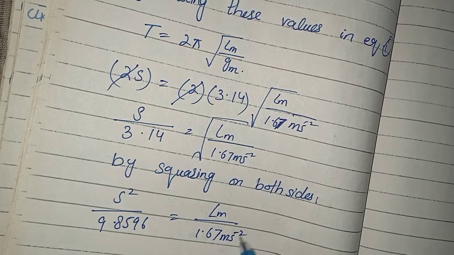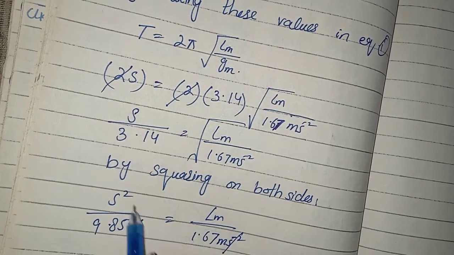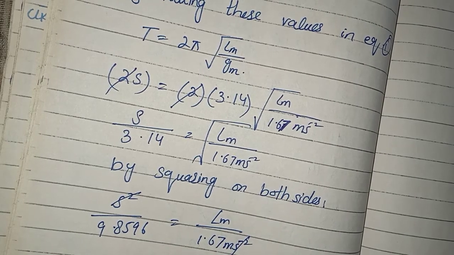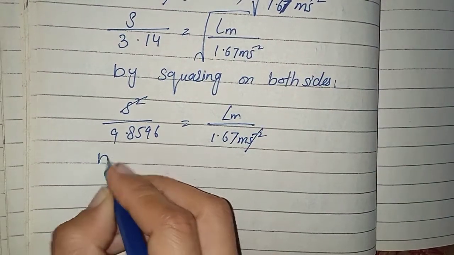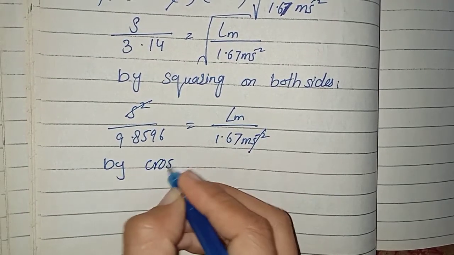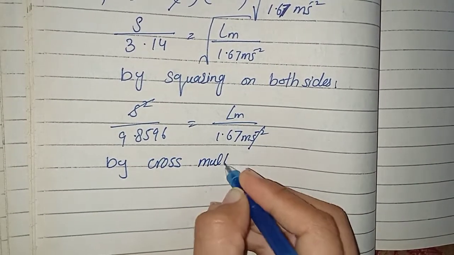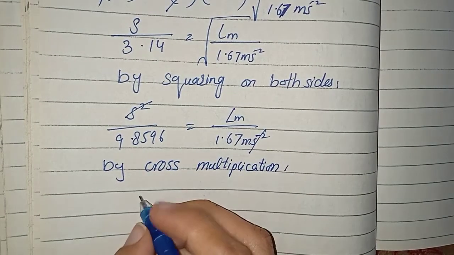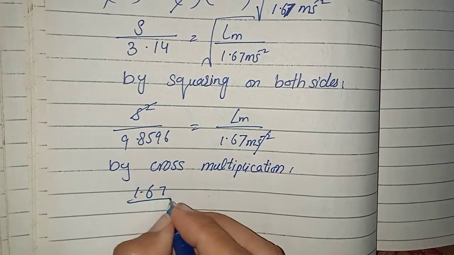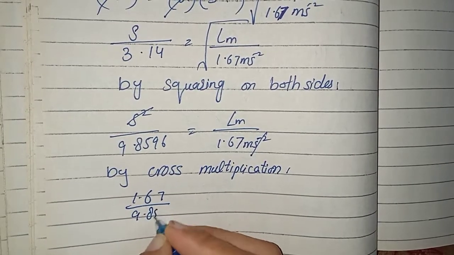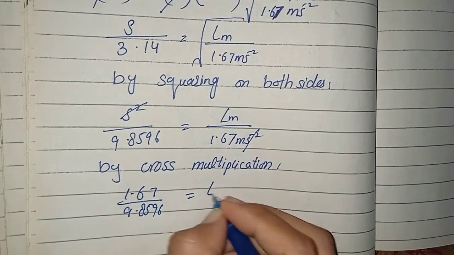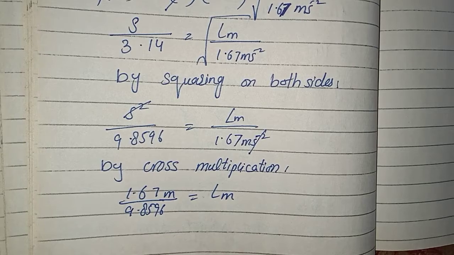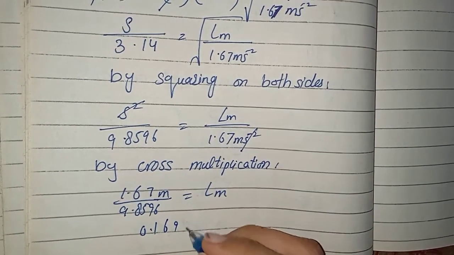Okay, this will be cancelled by this, and by cross multiplication, 1.67 divided by 9.8596 will be equal to the length of the pendulum on moon, equal to 0.169 meter.